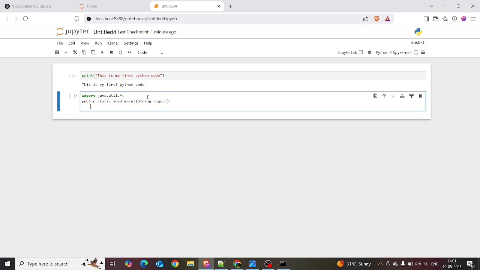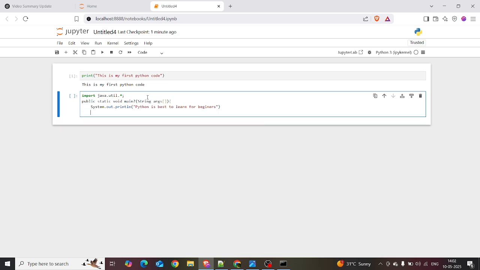Then you print it: System.out.println("Python is best to learn for beginners") and close the parenthesis.